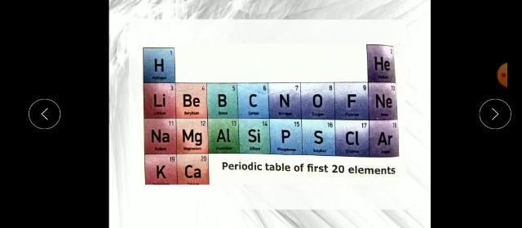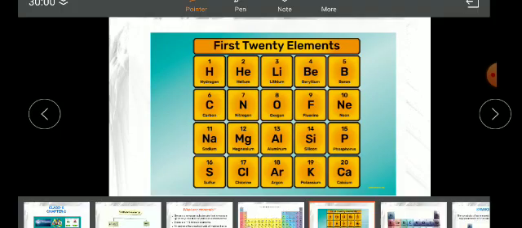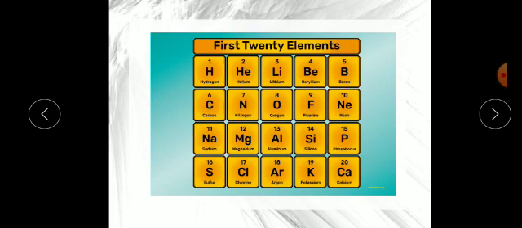The first one is hydrogen, second helium, third lithium, then beryllium, boron, carbon, nitrogen, oxygen, fluorine, neon, sodium, magnesium, aluminium, silicon, phosphorus, sulfur, chlorine, argon, potassium and calcium. Here I am showing you the first 20 elements. You have to remember the sequence. These are the elements 1 to 20.